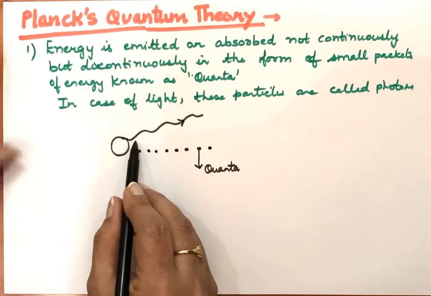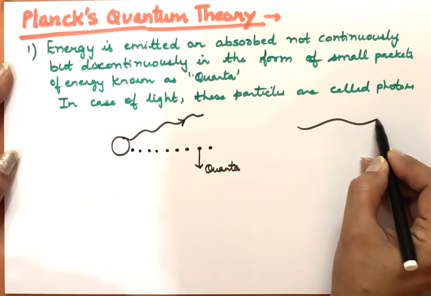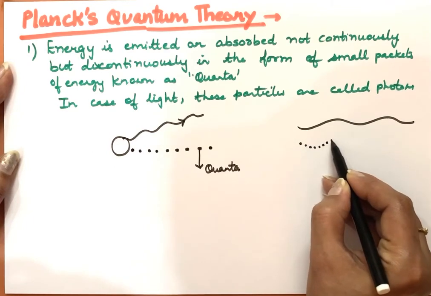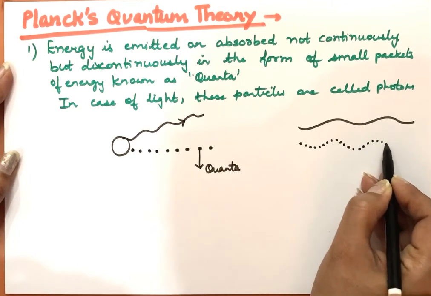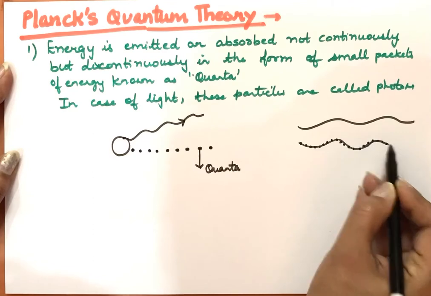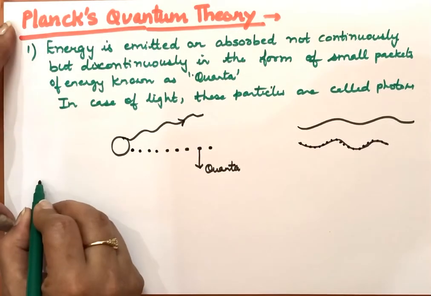So actually this energy that is emitted, this wave, it's not continuous. Actually this wave is made up of small packets like this, and these have energy in them. So they look like continuous, but actually these are not continuous. These are made up of small particles, and these particles of energy are known as quanta.